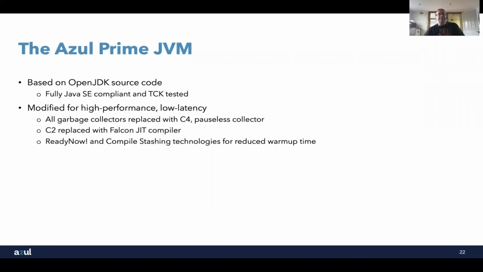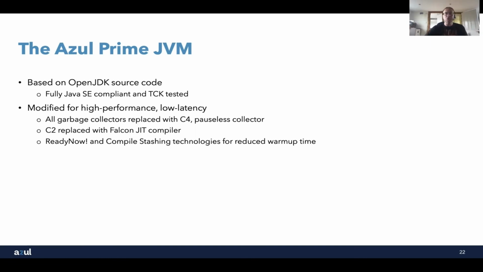So the Azul Prime JVM is where we didn't start from scratch. We didn't say to ourselves, let's do a clean room implementation like IBM's J9. OpenJDK, lots of that code is really, really good. No point in us trying to rewrite it. But there are certain aspects of it that we think we can improve. What we've done is to change things like garbage collection. We took all the HotSpot garbage collectors out, CMS, G1, Shenandoah, ZGC, and replaced them with one that we call C4. Truly pauseless collector, eliminates the problem of garbage collection latency.